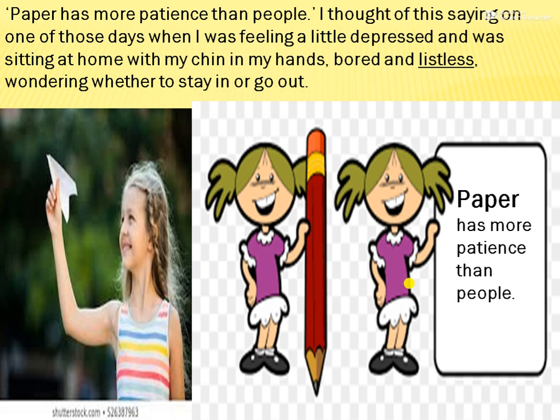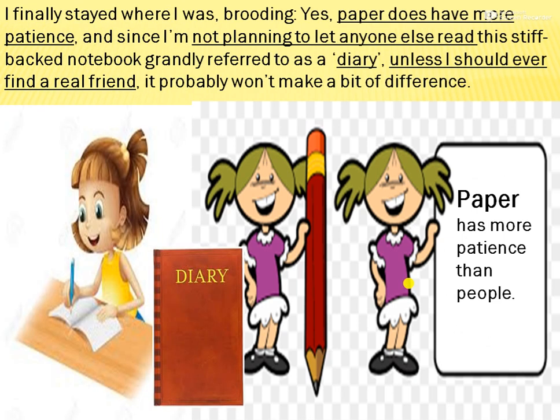So she was a bit depressed, sitting in the attic at the top of the secret hiding place with her chin in her hands. She was bored, not interested and listless. She wanted to really go out and play, but she couldn't because of the Nazi government. Then she finally sat down and started writing, and she said paper has more patience than people. So I'm not planning to let anyone read this stuff unless I find a very good friend, and this is not going to happen because I'm in hiding.